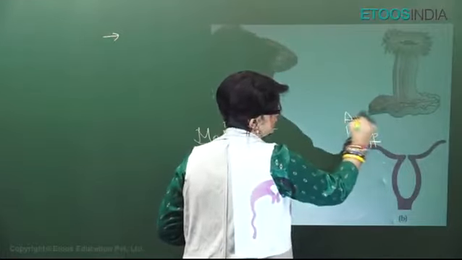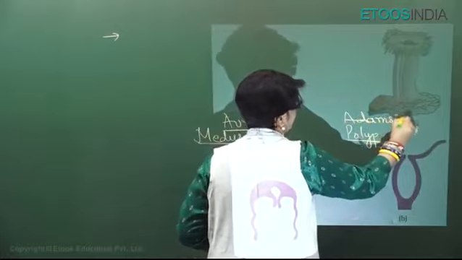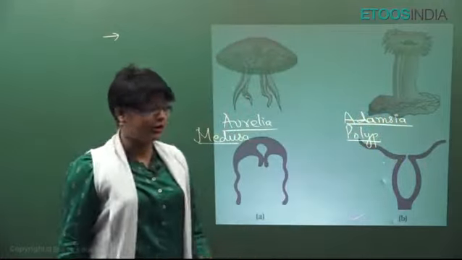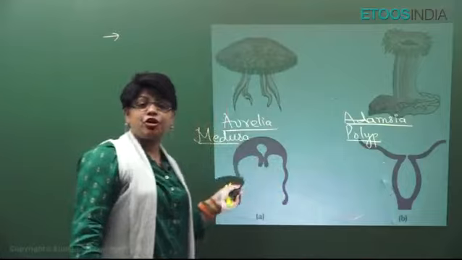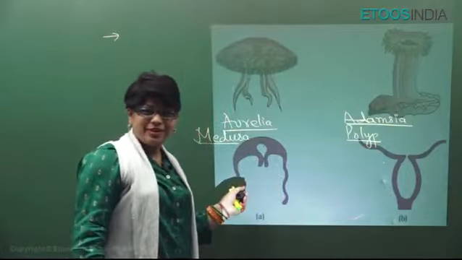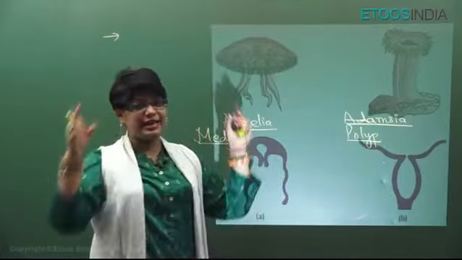This particular diagram is of Adamsia or sea anemone. Very, very important. They have a cylindrical body. Both have a coelenteron, a gastrovascular cavity, which has a mouth, hypostome, and they have tentacles.